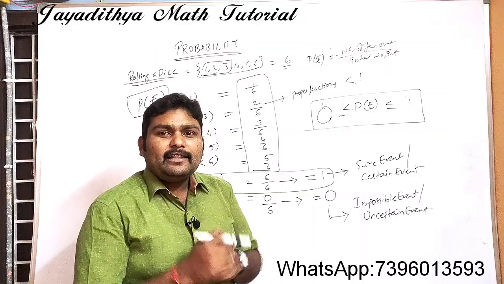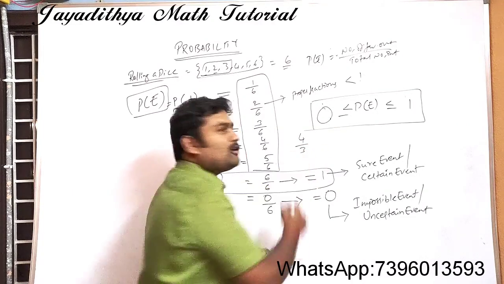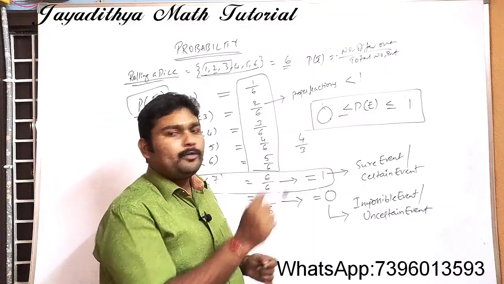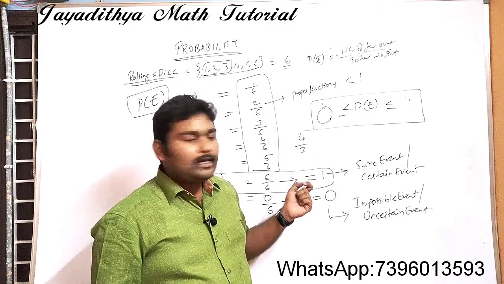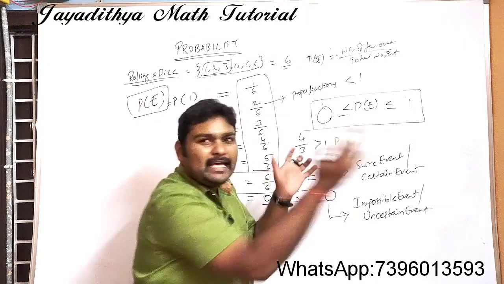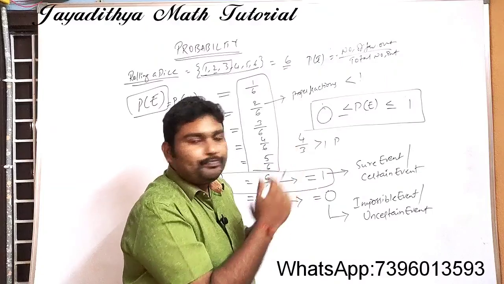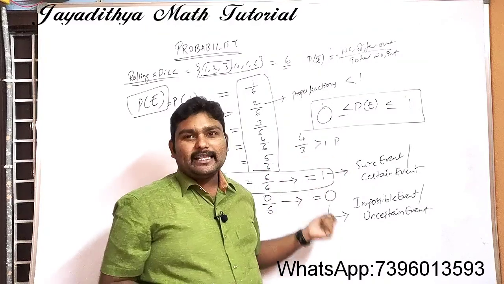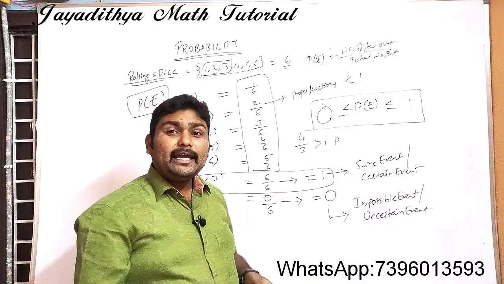Can the probability of an event be 4 by 3? The question is like this: can the probability be 4 by 3? 4 by 3 is greater than 1, but probability value lies between 0 and 1, right? So it is not possible. Why?